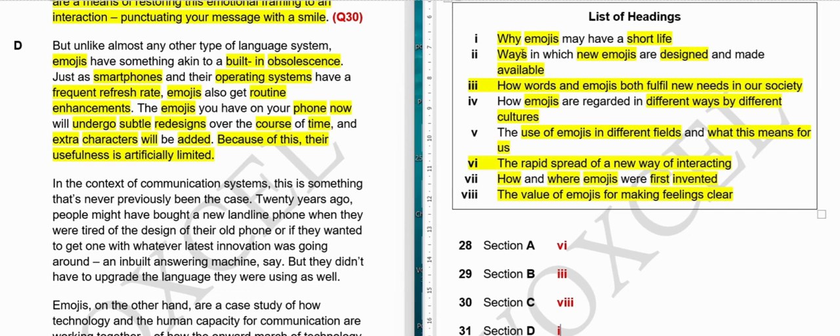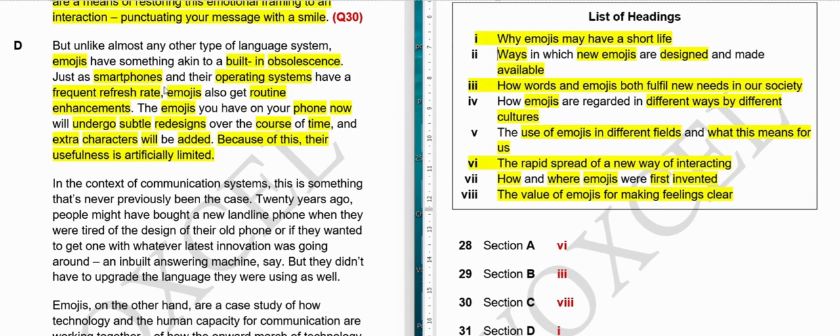So the first option is saying why emojis may have a short life. So in the first sentence it is said that unlike almost any other system, emojis have built-in obsolescence. Meaning to say they will become obsolete, but it doesn't happen with other language systems. Okay, so first let me do this. It doesn't happen with other language systems. It only happens with emojis.